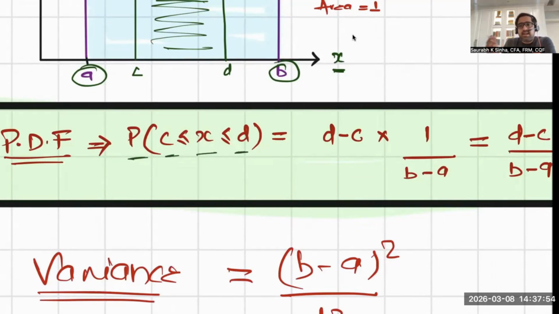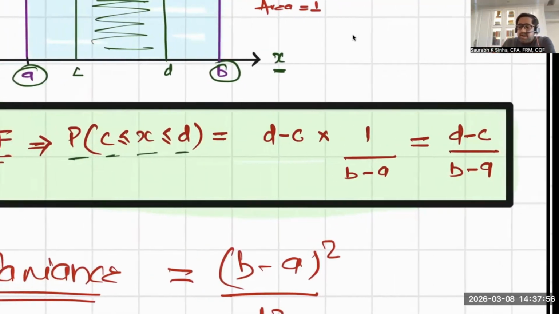C and D can be any number. The final formula is D minus C upon B minus A. This is the formula actually written in your curriculum. Actually, this is not the unit formula. The unit formula is slightly different. We'll talk about the unit formula. But if they ask you what is the probability that the value is between 4 and 7, 5 and 7, or 6 and 7, then this is the formula that you will use.